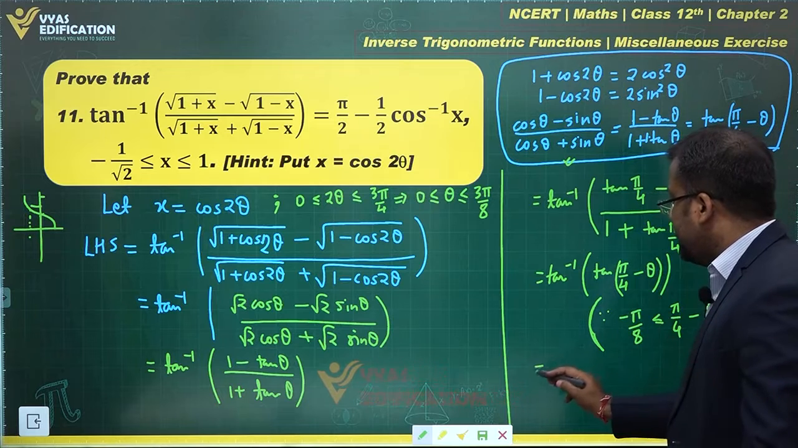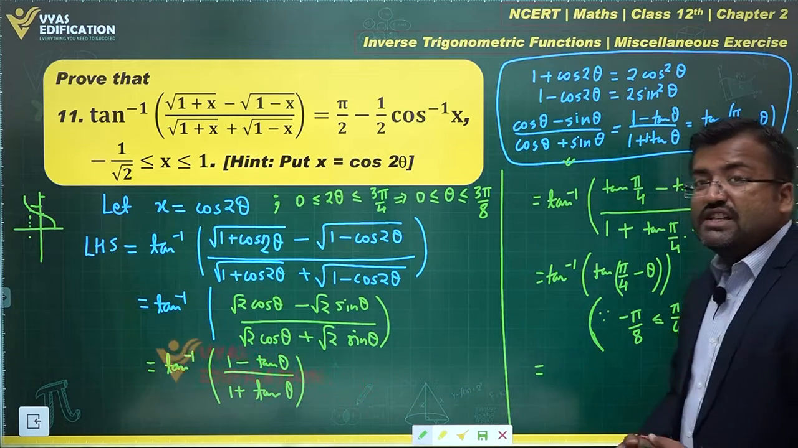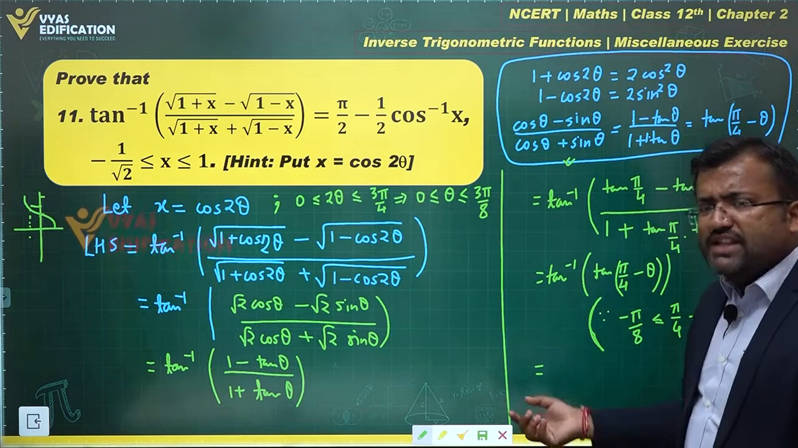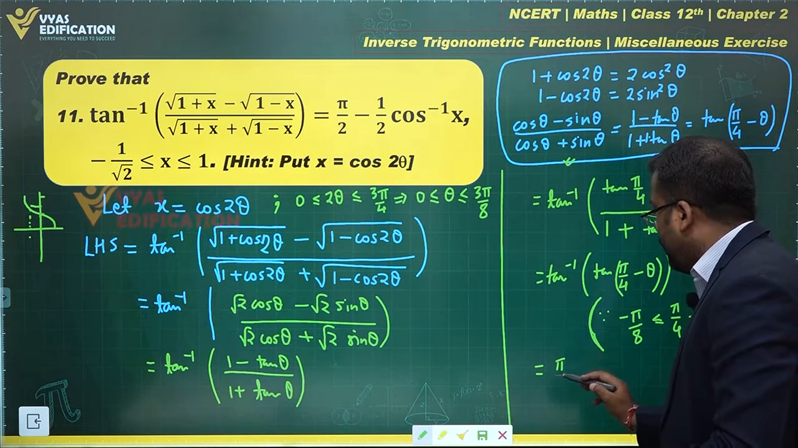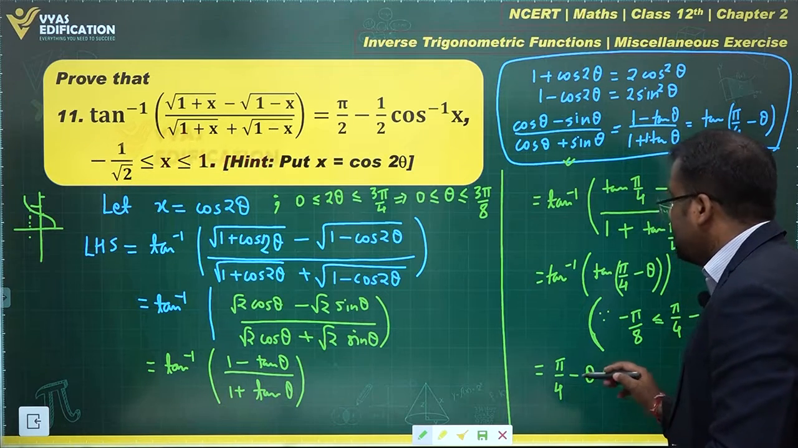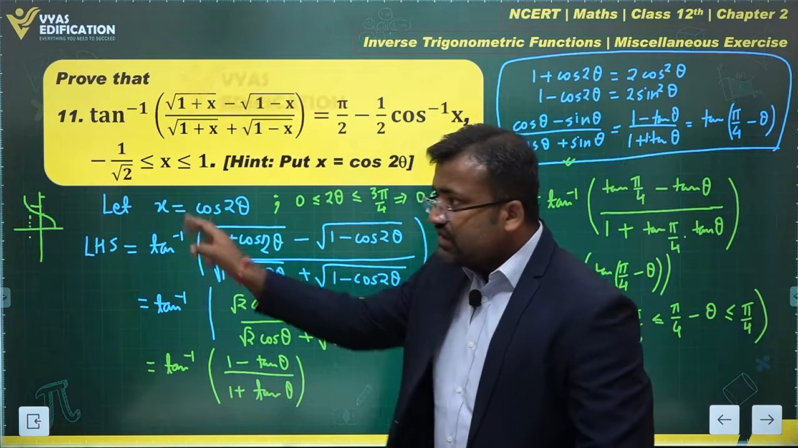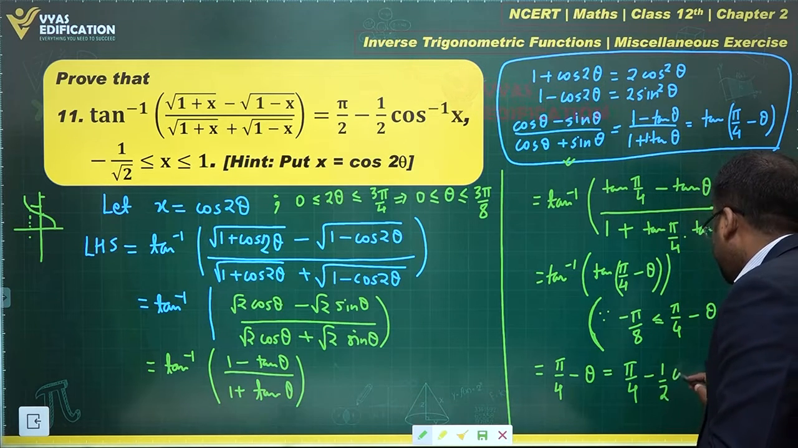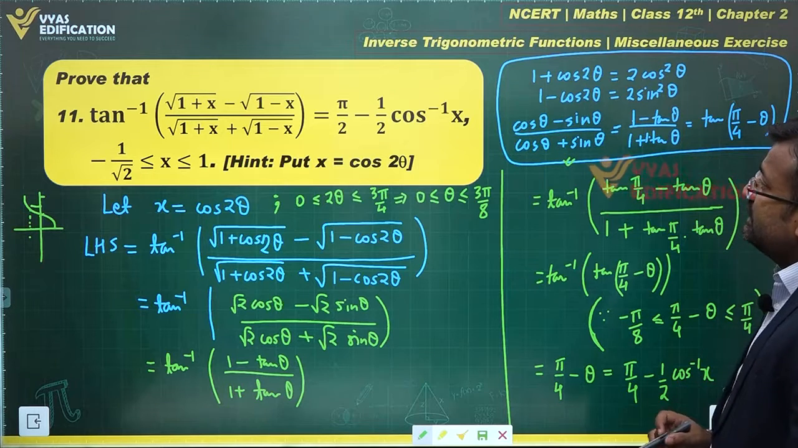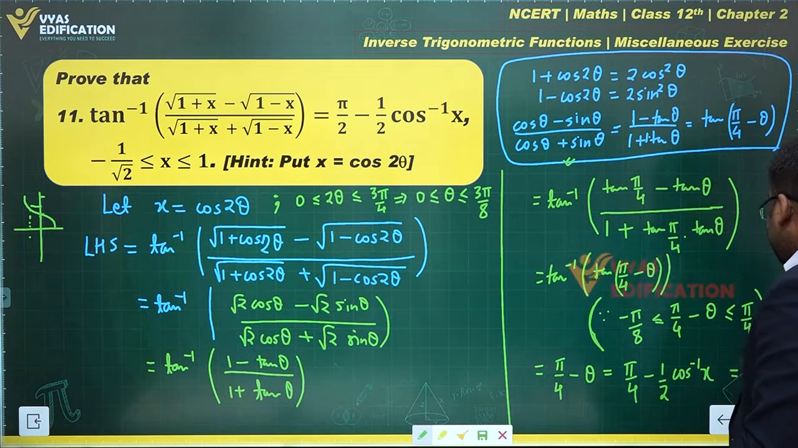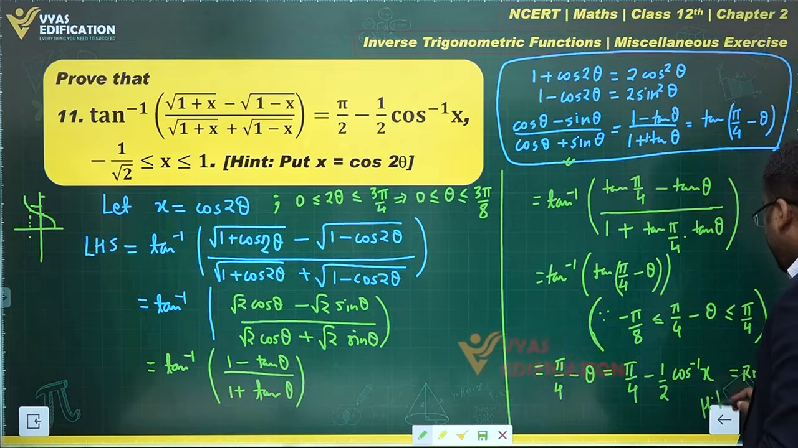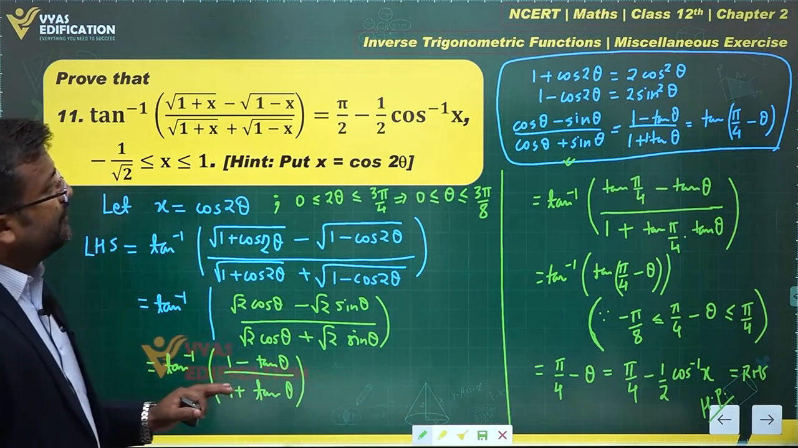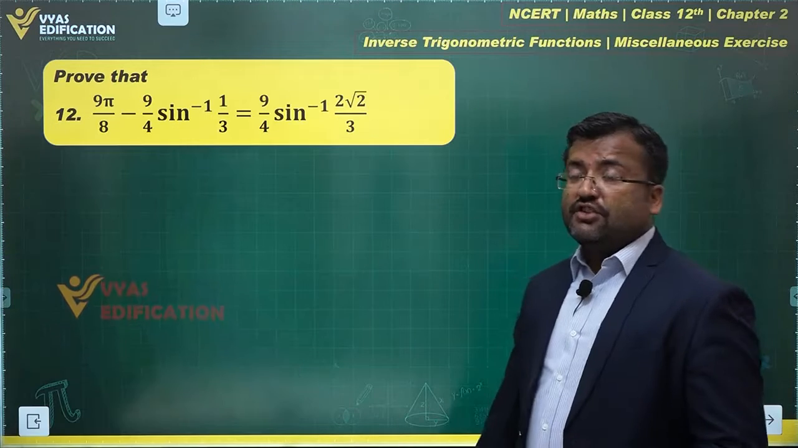This is pi by 4 minus theta. From this value to this value, this is the fourth or first quadrant only. In the fourth or first quadrant, tan inverse of tan x is simply equal to x. Therefore, this is pi by 4 minus theta. Now what is theta? 2 theta is cos inverse x, so theta will be half of cos inverse x. And yes, this is my RHS. That's a complete proof of this question. Is that all? Yes. Let's solve this question next.